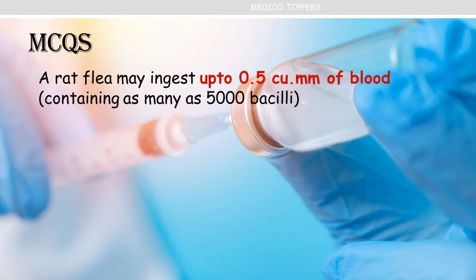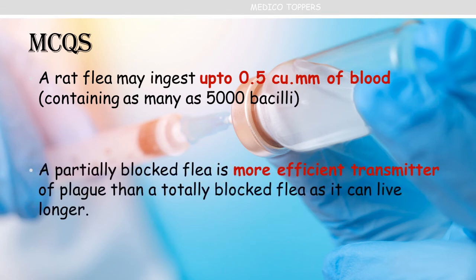Then a rat flea may ingest up to 0.5 cubic millimeter of blood. It may contain 5,000 bacilli. So the amount of blood is more important. Then a partially blocked flea is a more efficient transmitter of plague than a totally blocked flea as it can live longer.